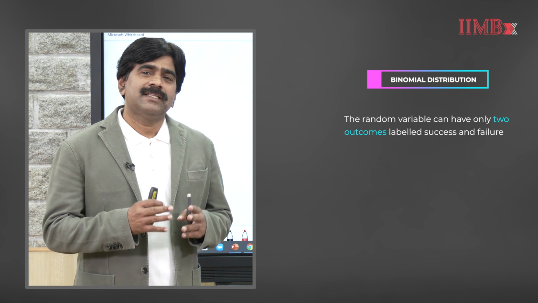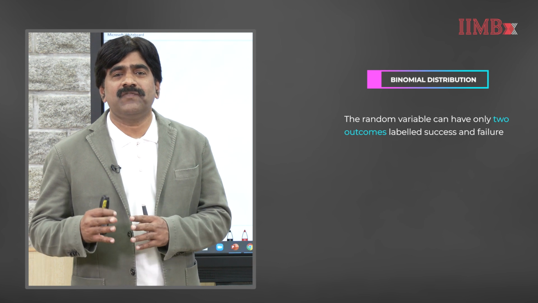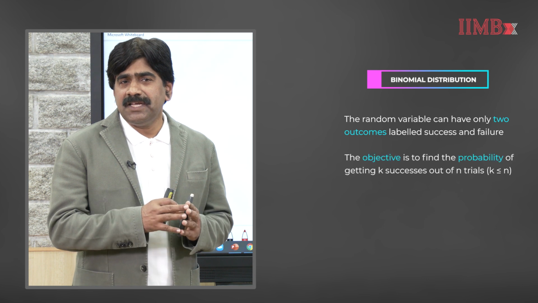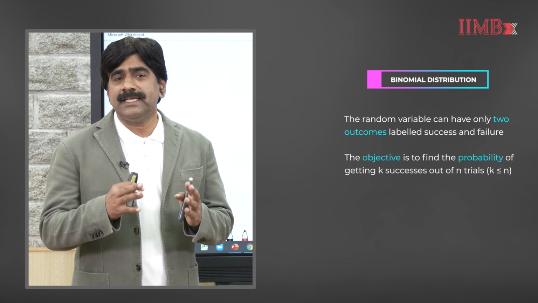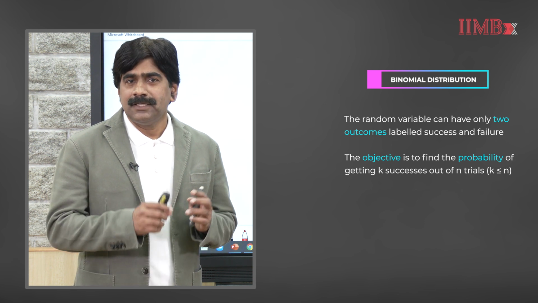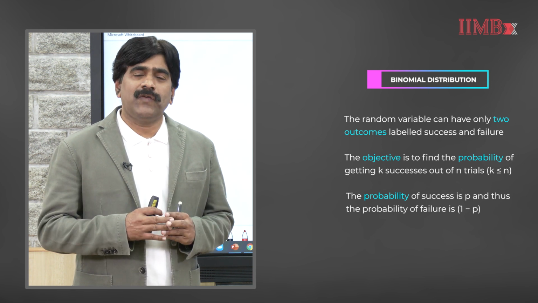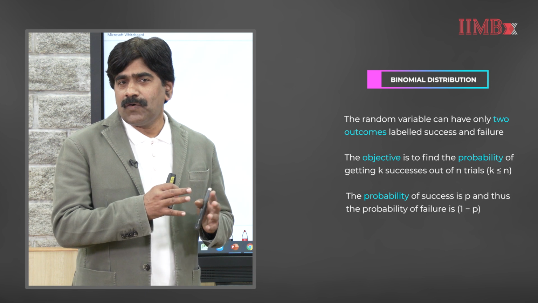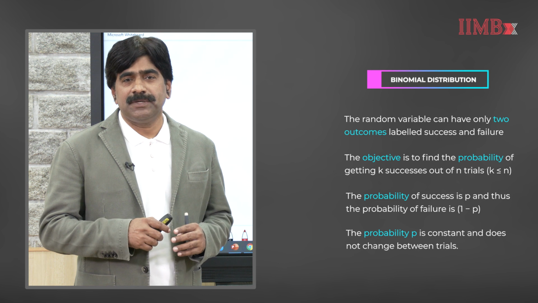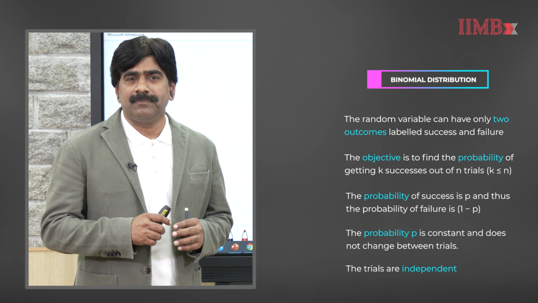A random variable x is said to follow a binomial distribution when it satisfies these conditions. The first one is the random variable can have only two outcomes, usually labeled as success and failure, also known as Bernoulli trials. The second is the objective is to find the probability of getting k successes out of n trials, where k is less than or equal to n. The third one is the probability of success is p and thus the probability of failure is 1 minus p. The fourth condition is the probability p is constant and does not change between trials. The fifth condition is that the trials are independent.